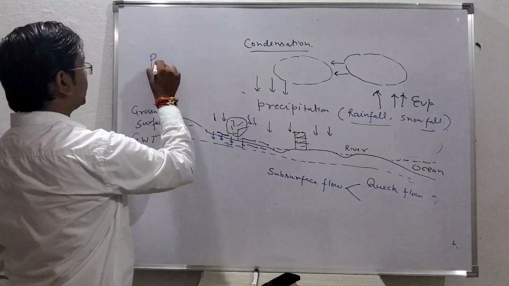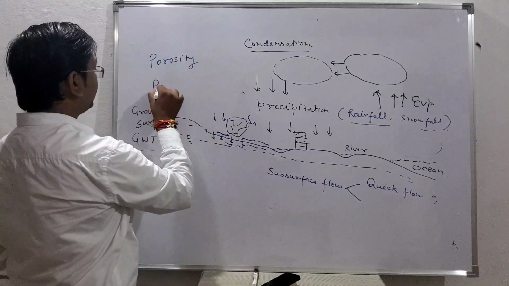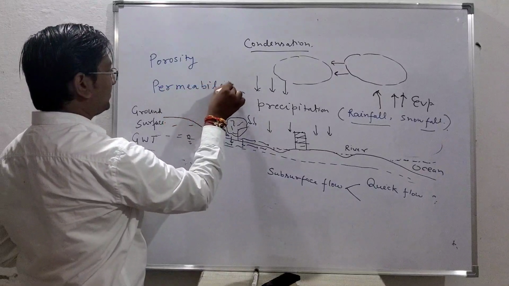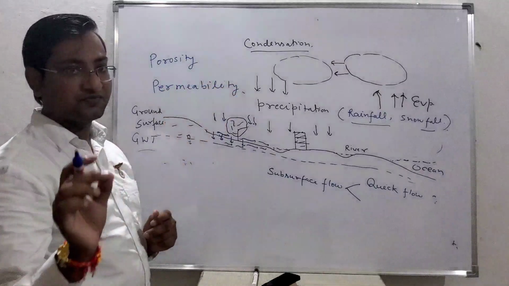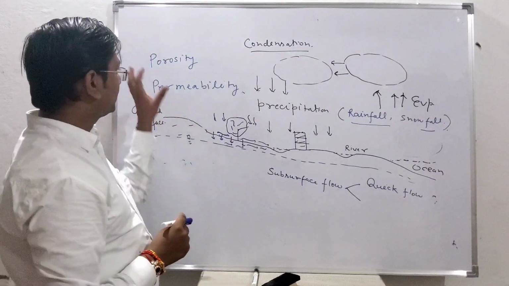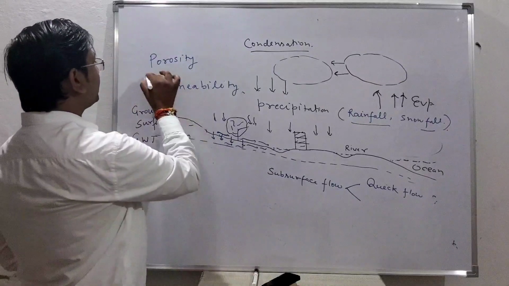One is called porosity, another is called permeability, because unit 3 and 4 are also related to ground water hydrology. So we will see these things in detail. What is the meaning of porosity?